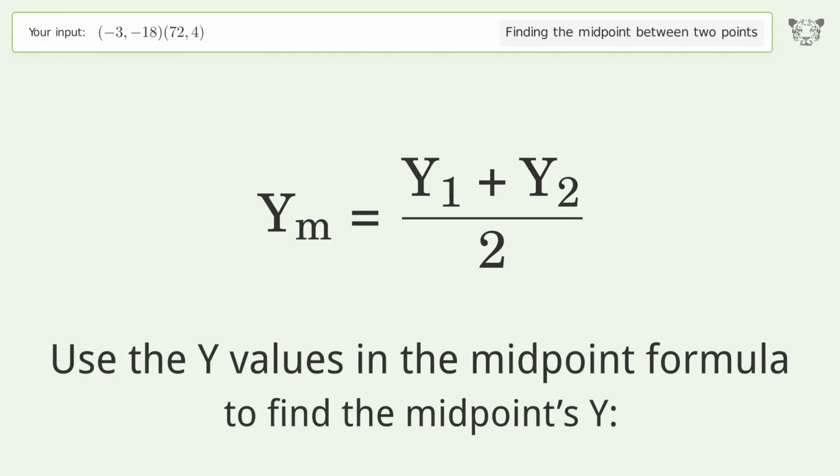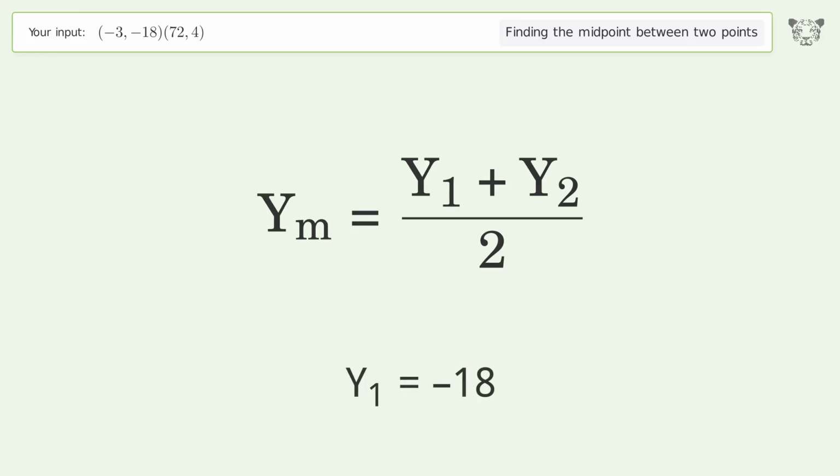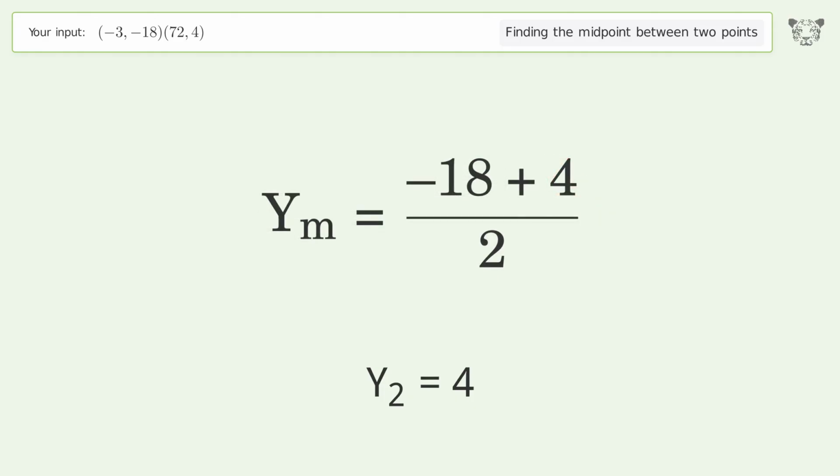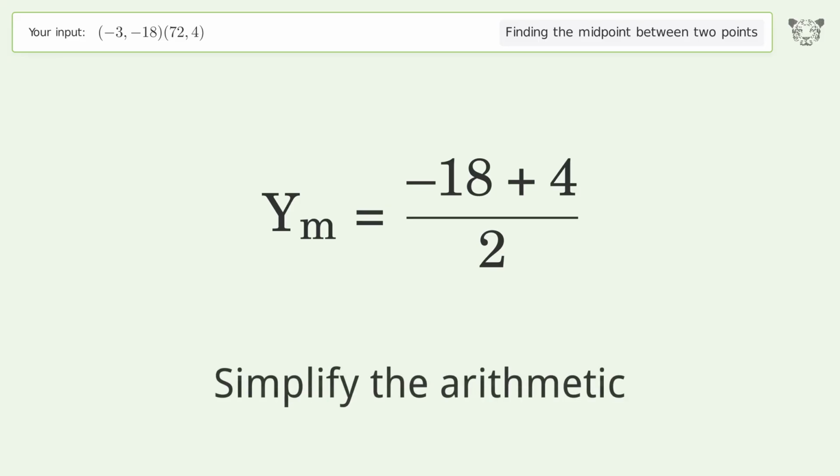Use the y values in the midpoint formula to find the midpoint's y. y1 equals -18. y2 equals 4. Simplify the arithmetic.